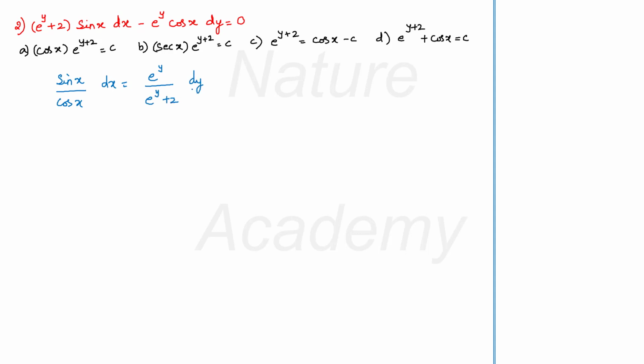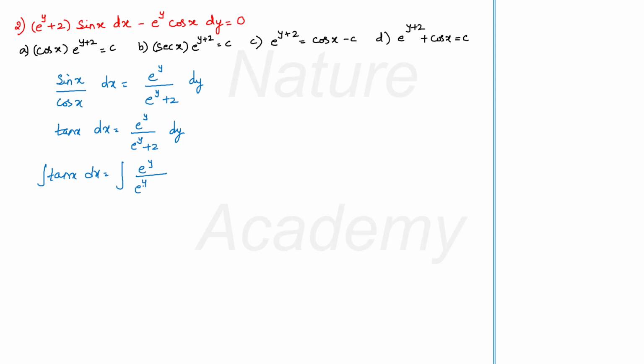Now this one will be equal to tan x dx equal to e raised to y by e raised to y plus 2 dy. Now you can do step 2. Integrate the above equation on both sides. So you get integral tan x dx equal to integral e raised to y by e raised to y plus 2 dy.